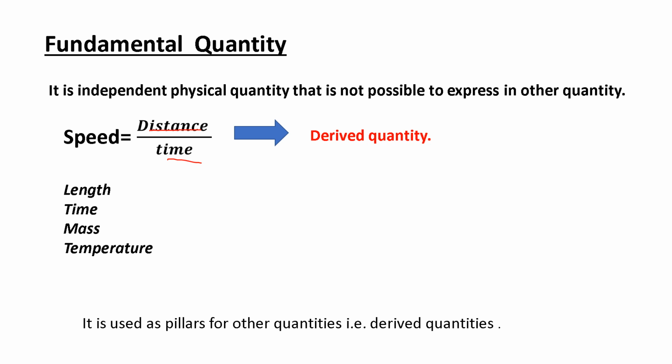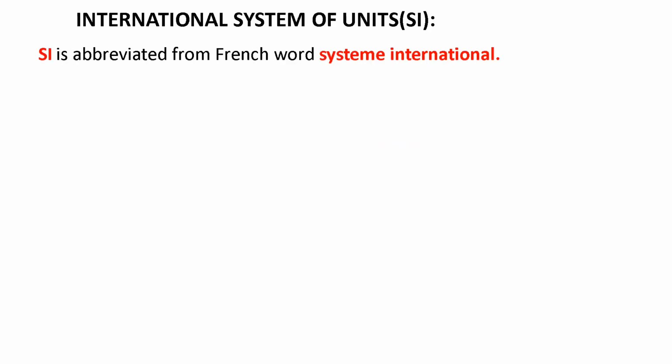Further, what are the units of the fundamental quantities? Let's see. What is the unit of length? Of course, it is meters. What is the unit of time? Of course, it is second. The unit of mass is kg and temperature is Kelvin. Now, the units used to express these fundamental quantities are called standard units. Okay, I hope you have understood up to this. Now, let us continue further.